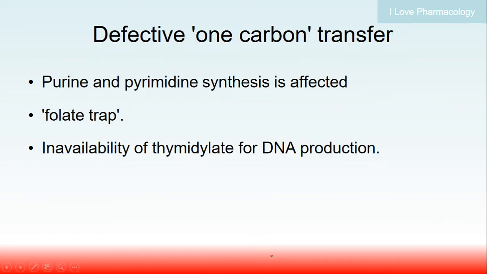A defect in one carbon transfer reactions can affect purine as well as pyrimidine synthesis due to the folate trap, and there will also be unavailability of thymidylate for DNA production. If you remember, maturation factors like vitamin B12 and folic acid are mainly required for DNA synthesis. So when there is a deficiency of these two, there will be a defect in DNA synthesis.